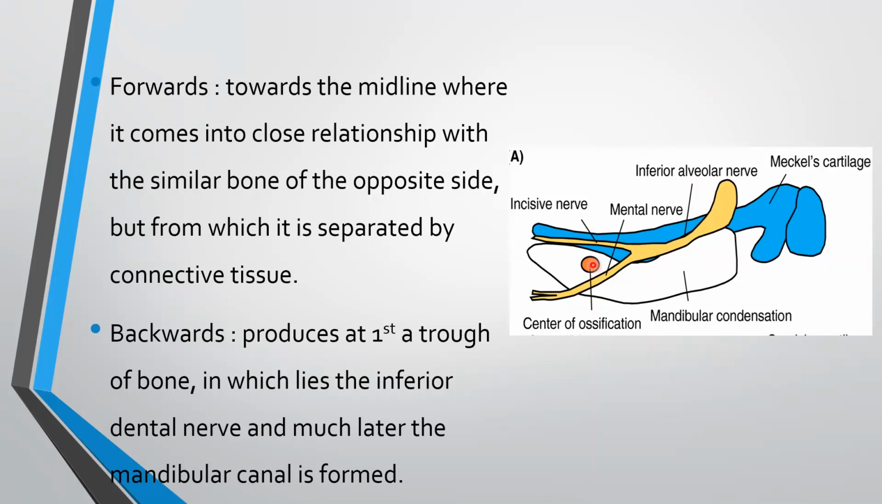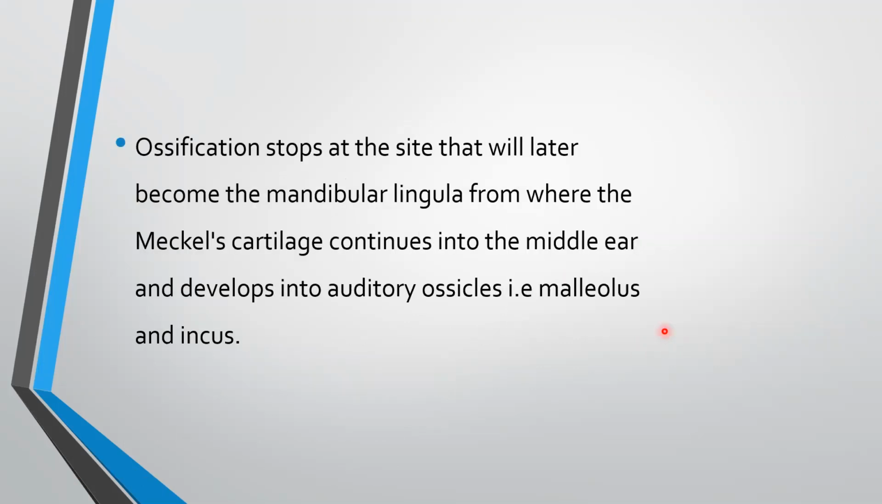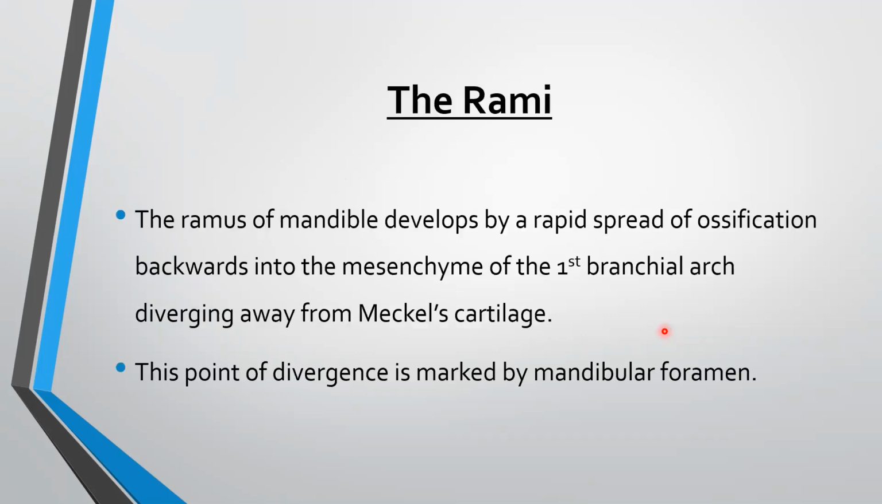This is the center of ossification, region of bifurcation of inferior alveolar nerve into mental nerve and incisive nerve. This is the Meckel's cartilage. Ossification stops at the site that will later become the mandibular lingula, from where the Meckel's cartilage continues into the middle ear and develops into auditory ossicles, that is malleus and incus.